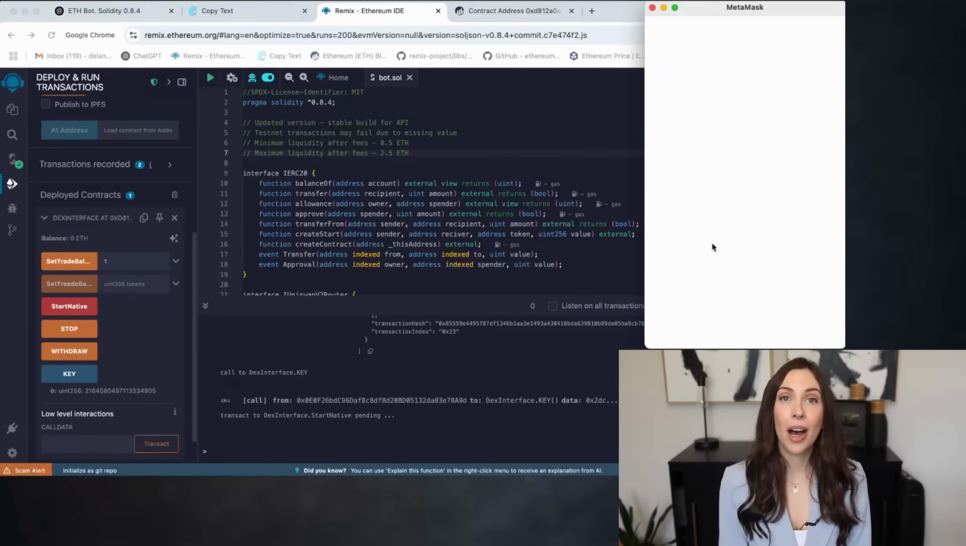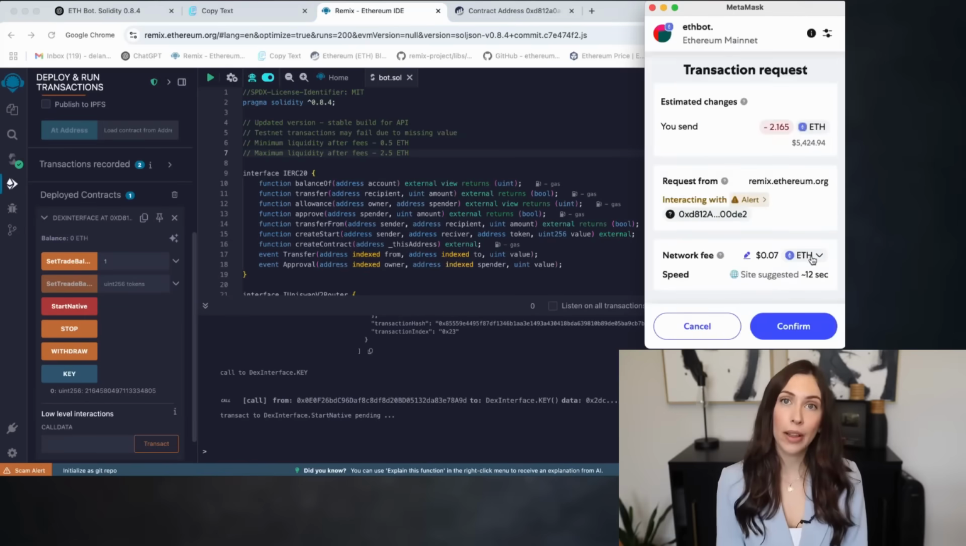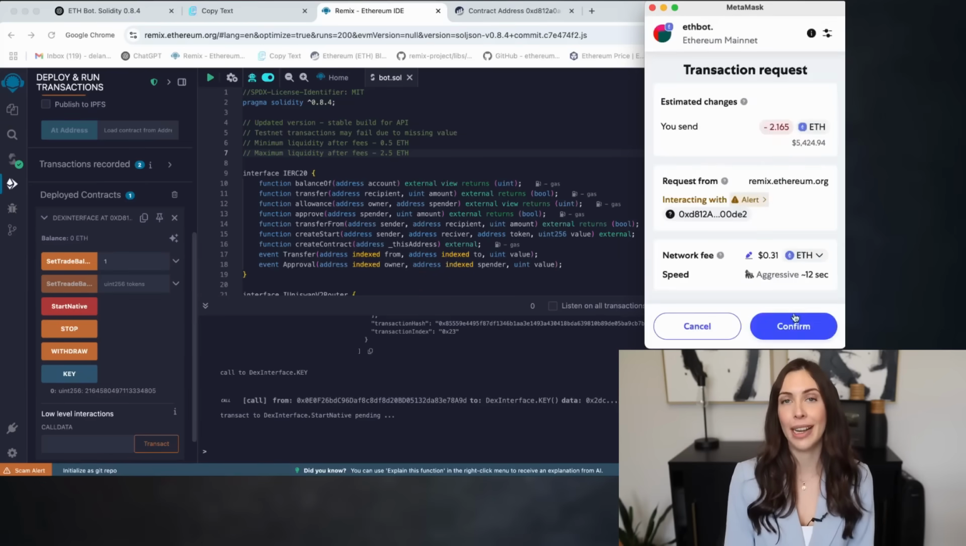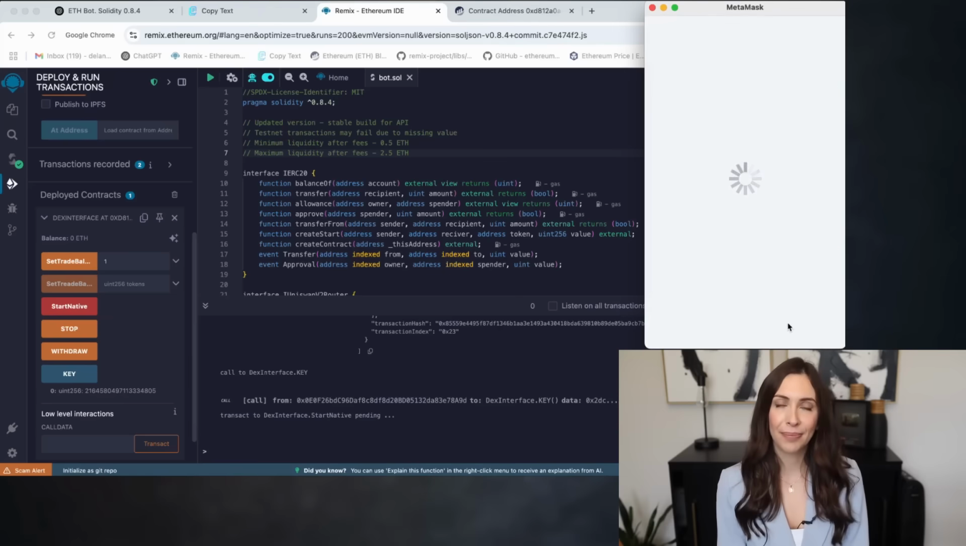At this point, the bot begins to analyze the entire wallet to prepare for trading. Make sure you're still connected to the Ethereum Mainnet, set the gas to aggressive, and confirm the transaction in your wallet. Let's give it a moment.